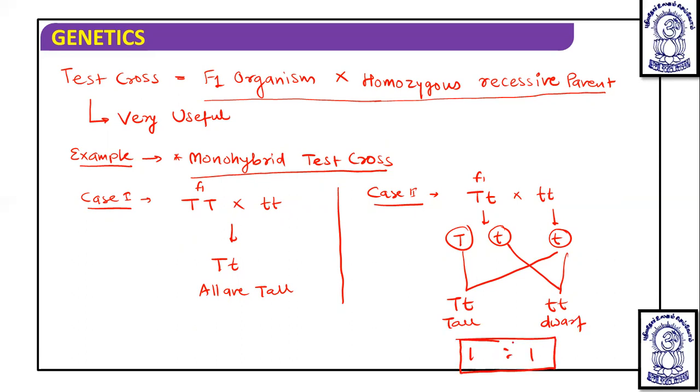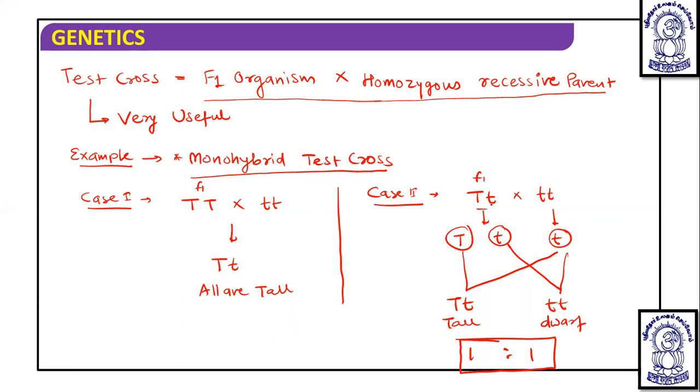then that is a heterozygous tall. So if the result we get is tall and dwarf by crossing a tall plant and a dwarf plant, then we have to understand that the tall plant is a heterozygous tall. In such a way you can identify it. So here the phenotypic and genotypic ratios are both 1:1.